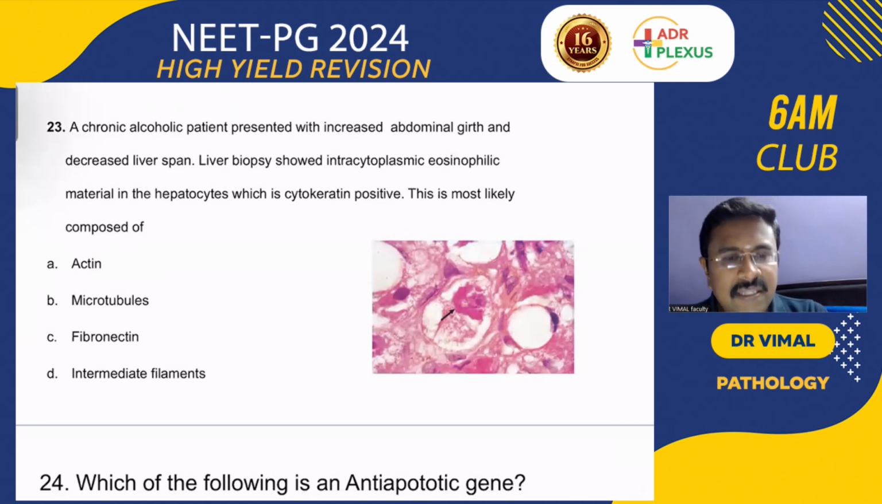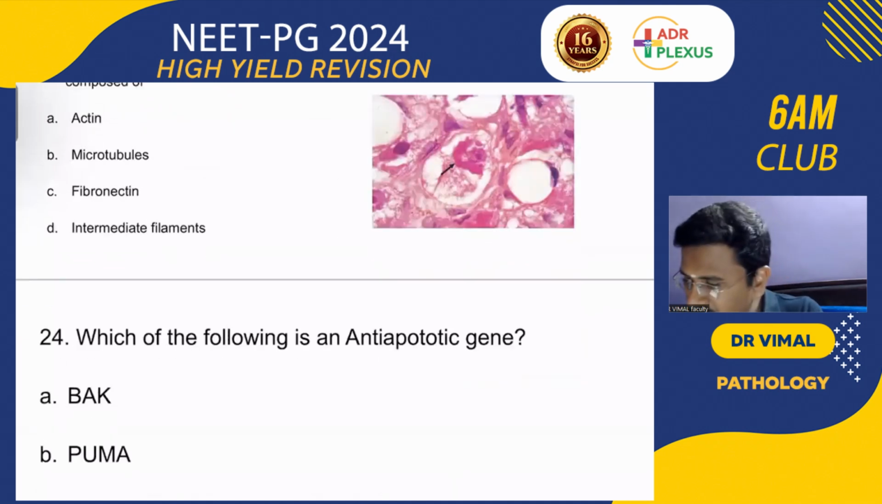These are called Mallory-Denk bodies or the Mallory-Hyaline bodies. Mallory-Denk bodies or Mallory-Hyaline bodies are made up of CK8 and CK18. Okay, please remember CK8 and 18 positive. These are intermediate filaments. So that is this Mallory-Hyaline bodies.